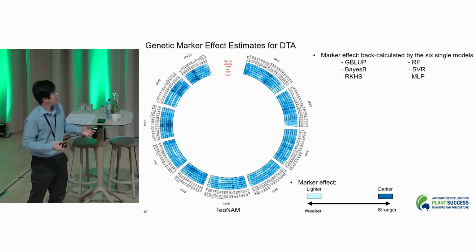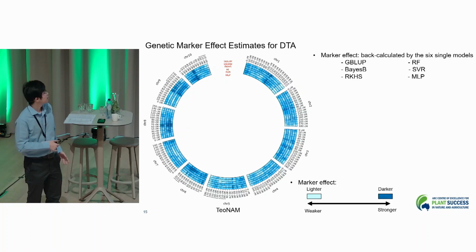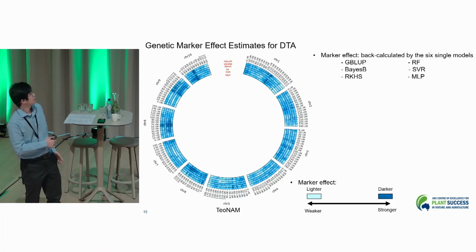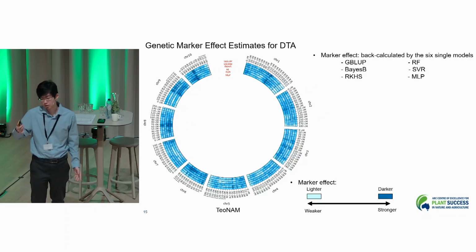estimated marker effect coming from each of the single models by doing a back calculation method in this experiment here, right? And then we can see the darkness of the color is different. If it becomes darker, then it means the marker effect becomes stronger and stronger.